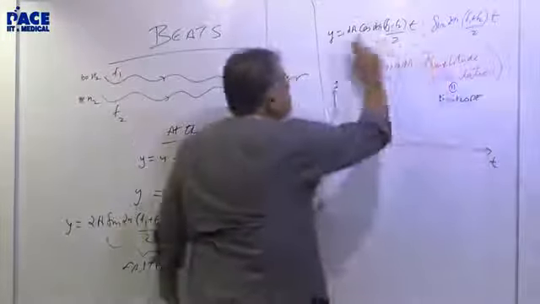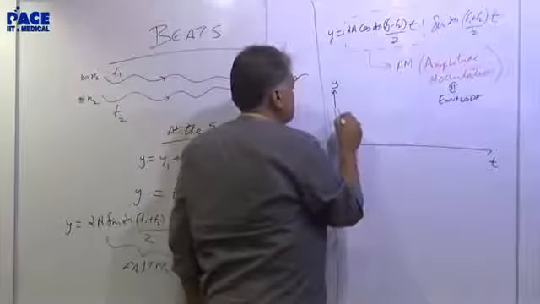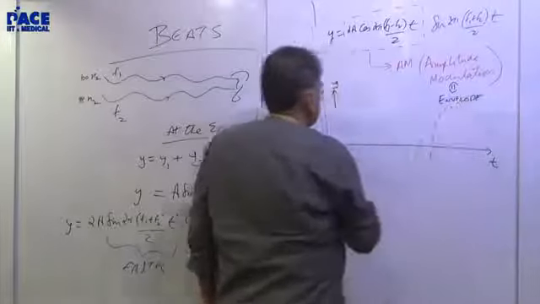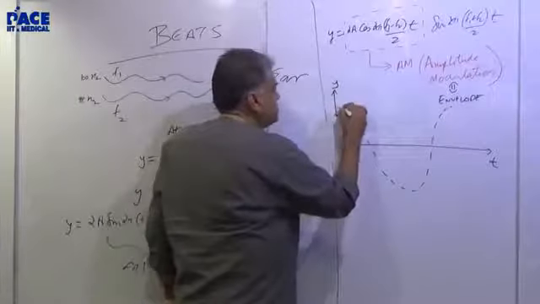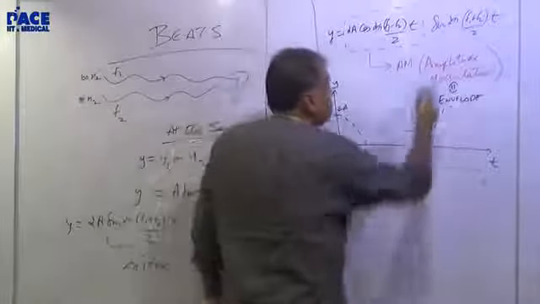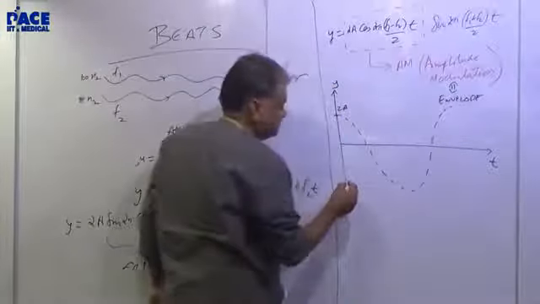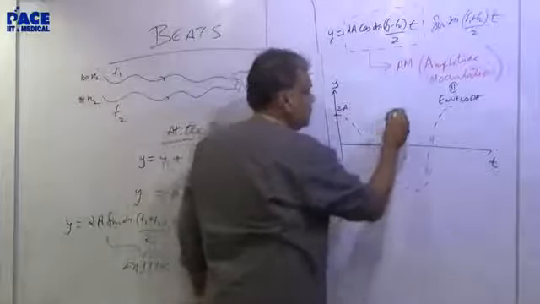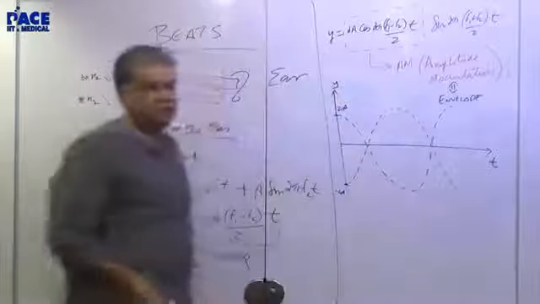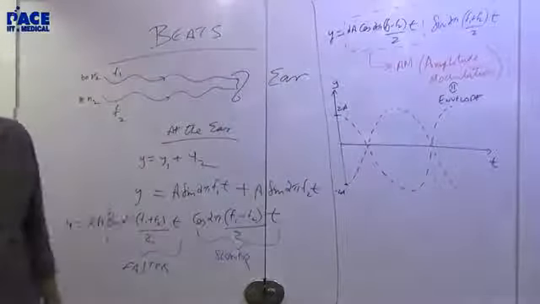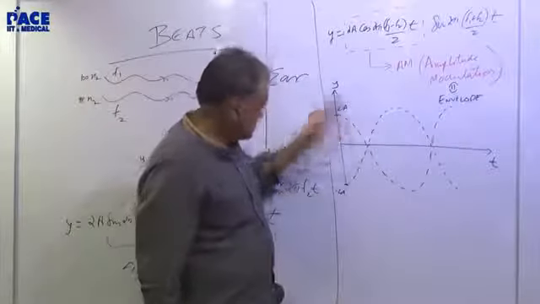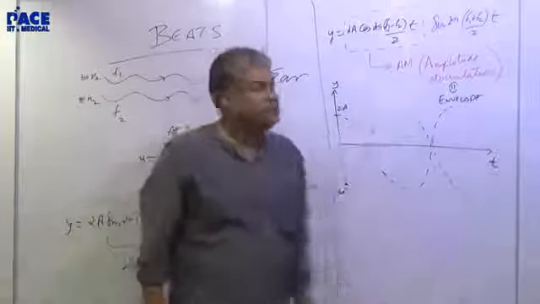So let me draw this first. How do you draw the cosine graph? Cosine graph starts from the top and goes like that. That's the cosine graph, is that okay? The maximum value is 2a and the minimum value is minus 2a. Also draw the negative of the cosine graph. I am not drawing the graph, I am drawing the tracing line from the graph, the envelope of the graph. I have drawn both: plus 2a cos something and minus 2a. Just flip it over, minus 2a cos that thing.